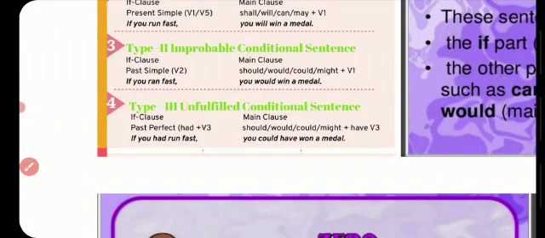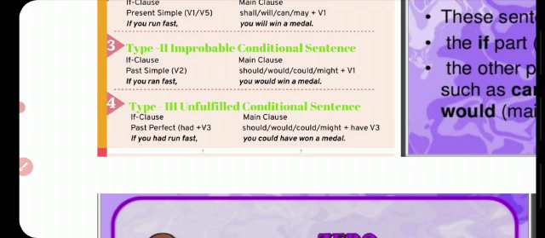Type 2 is called improbable conditional sentences. Improbable मतलब जो कि ना हो पाए. This will also consist of if clauses and main clauses. The structure will be past simple plus should, would, could, might plus V1. If you ran fast, you would win the medal. दौड़ता तब ना जीतता, तो ये तो improbable हो गया बेटा.